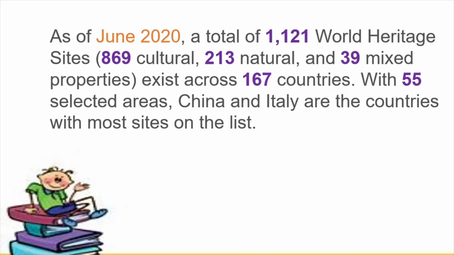And with 55 selected areas, China and Italy are the countries with most sites on the list. But here in your textbook, you will see that only Italy is mentioned. So as far as the textbook is concerned, we will stick to that figure. But you have to always keep your knowledge updated, children. So these are the latest figures, or this is the latest knowledge. Now this also, in a few months time or in a few years time, this information can also change.